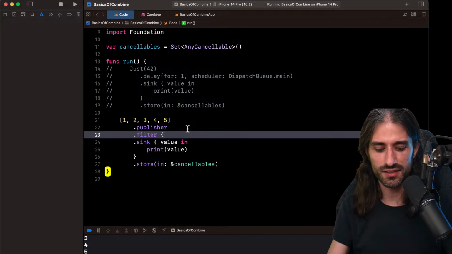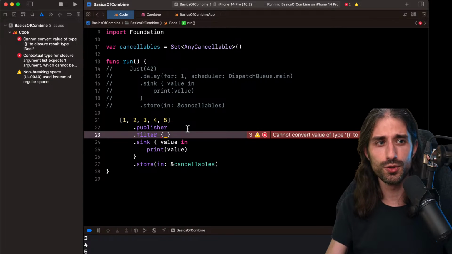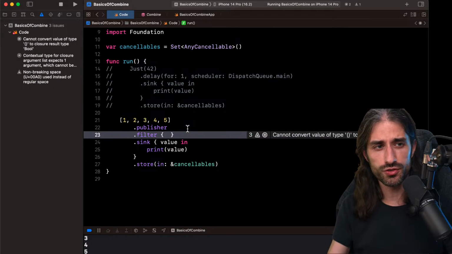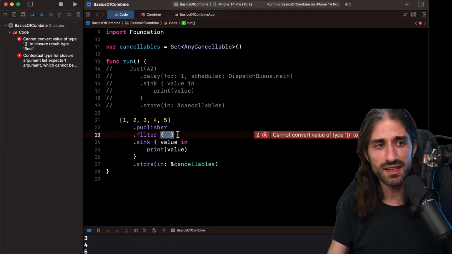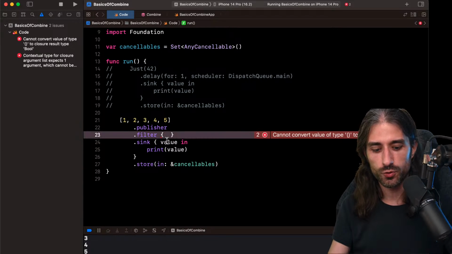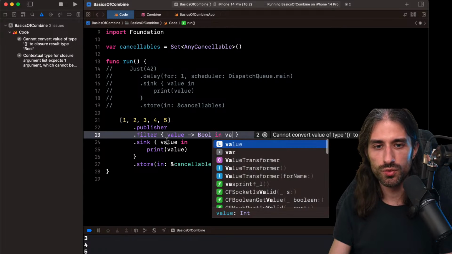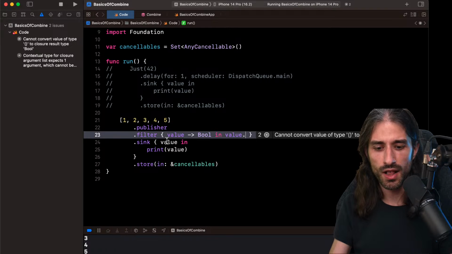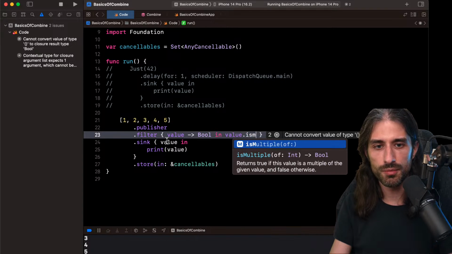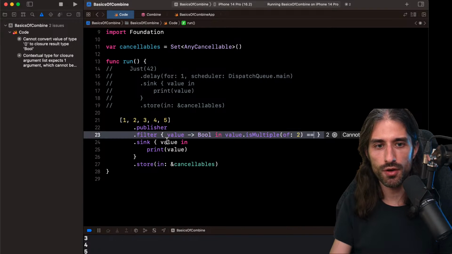Let's do a filter, for instance. If you've ever written any kind of Swift, it's very possible that you've used filter on sequences. You can use it also on publishers, and the API is still the same. You pass in a predicate as a closure, so it's a function that will take the value as an argument and return a Boolean. And so here, for instance, I could say, okay, I want to filter so I only keep the values which are odd numbers, so values for which being a multiple of 2 will be equal to false.